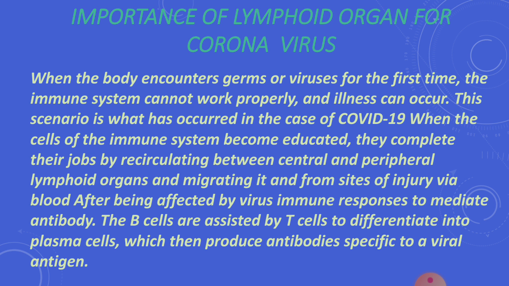When the cells of the immune system become educated, they complete their jobs by recirculating between central and peripheral lymphoid organs, migrating to and from sites of injury by blood after being affected by the virus, to mediate antibody immune response. The B cells, assisted by T cells, differentiate into plasma cells, which then produce antibodies specific to viral antigens.